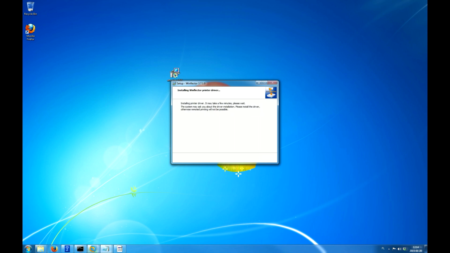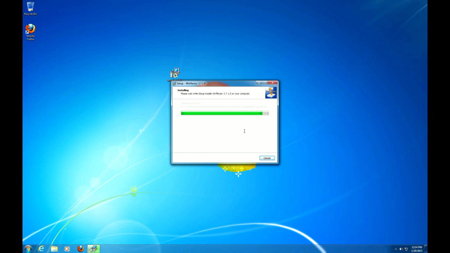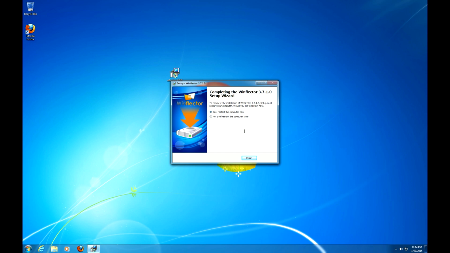The setup has to install some drivers necessary for the remote mapping functions. Despite this, it is fast and will install under a minute on most machines. It wants you to restart, which you should do. So let's do it.